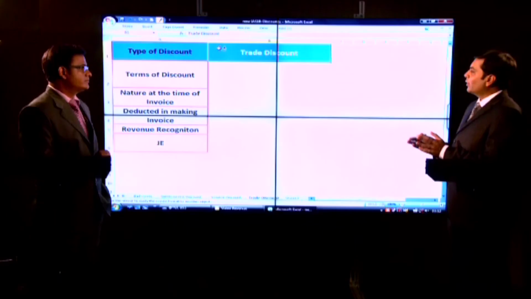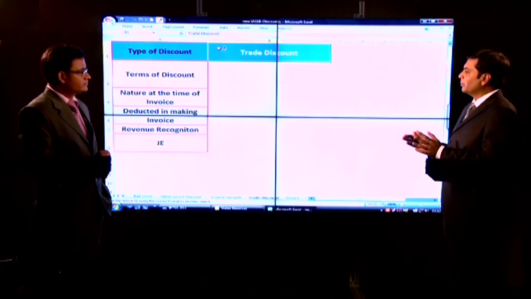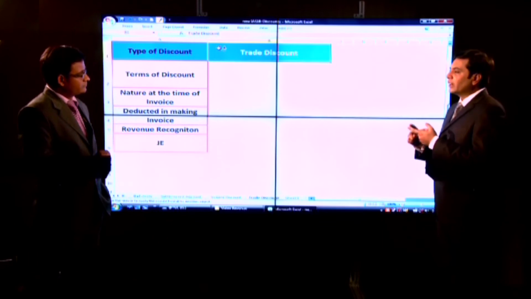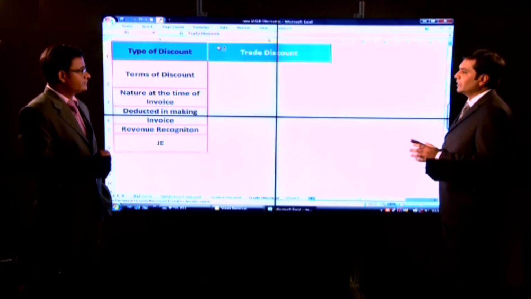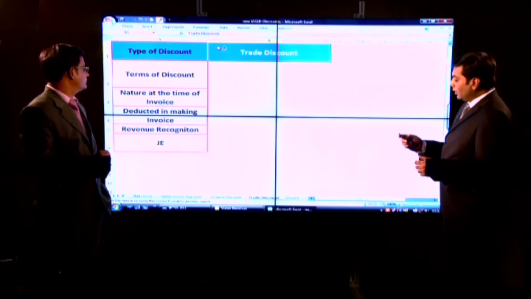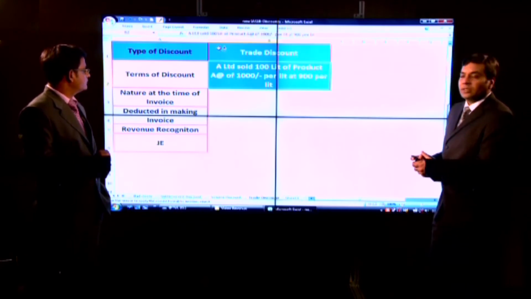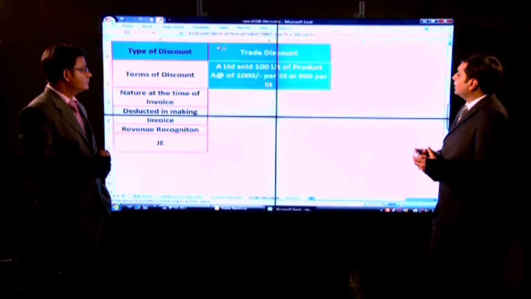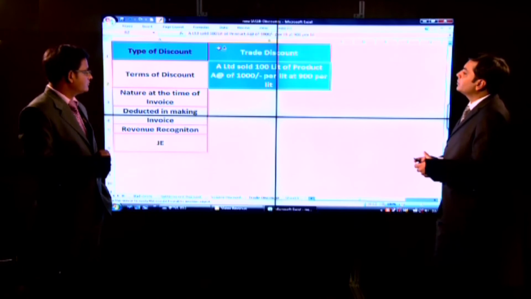Furkan, as far as rebates and discounts are concerned, I would like to segregate my discussion into 4 parts: trade discounts, settlement discounts, volume discounts and bad debts. So let us start with trade discount, and I would like to take this sample transaction where 100 liter of a product is sold at 900 rupees a liter, where the price is actually 1000 rupees a liter, and this is simply a trade discount because I am purchasing in bulk at 0 point of time.